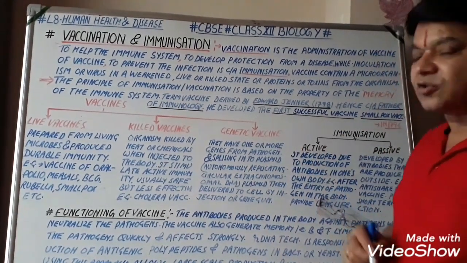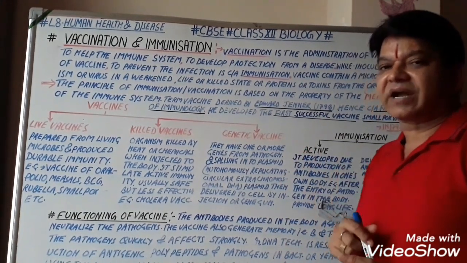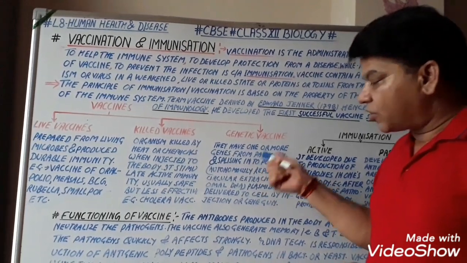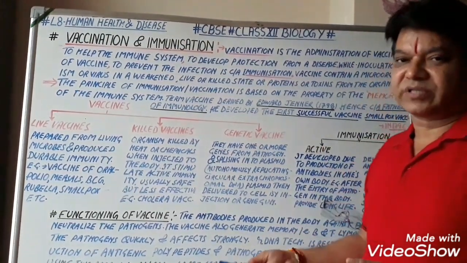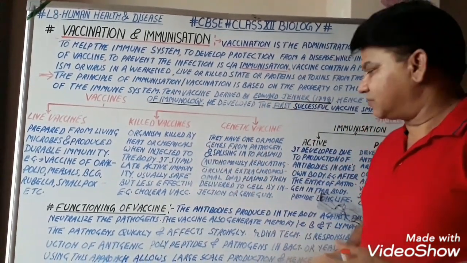So through the plasmid we extract genes from the pathogen, and that particular kind of genes which may check the growth of other pathogens is derived and then injected inside the cell of the organism.